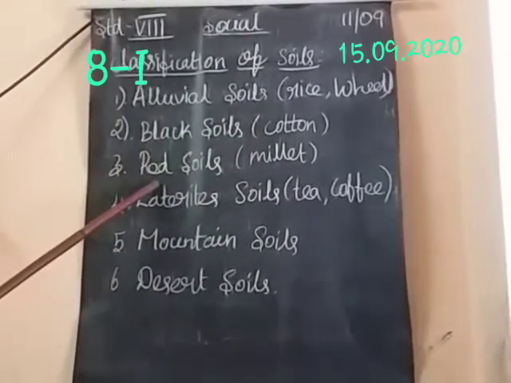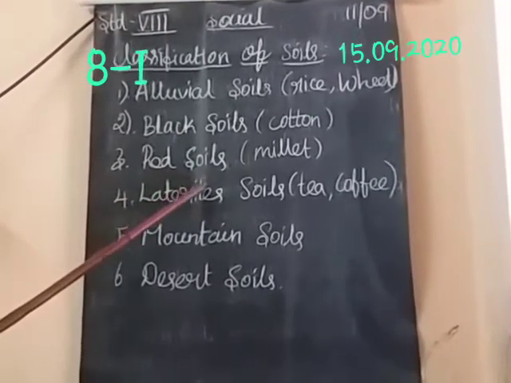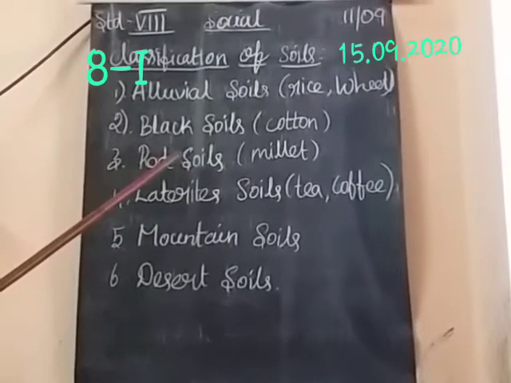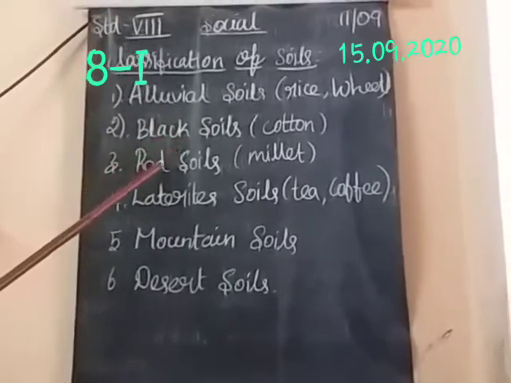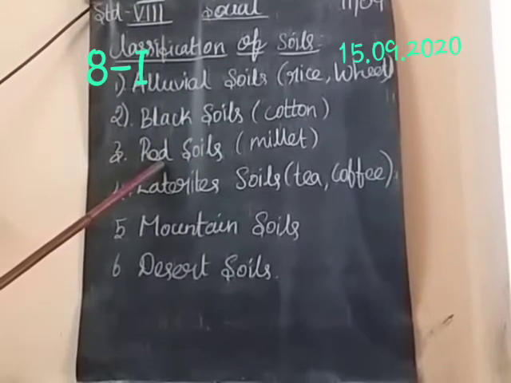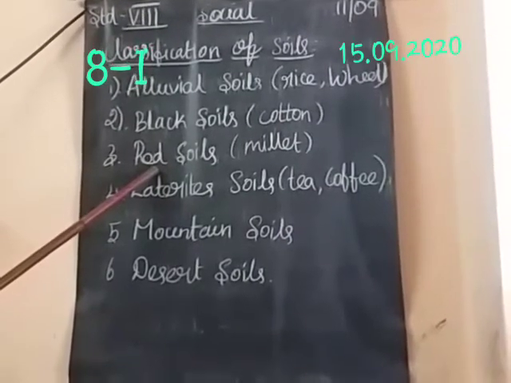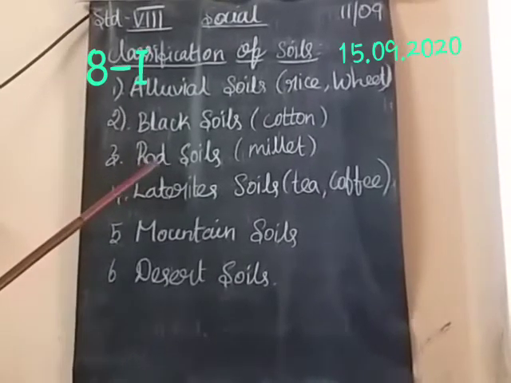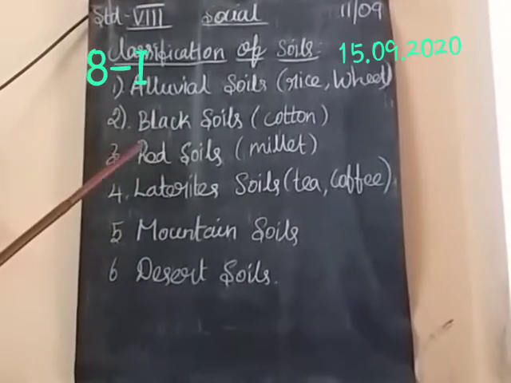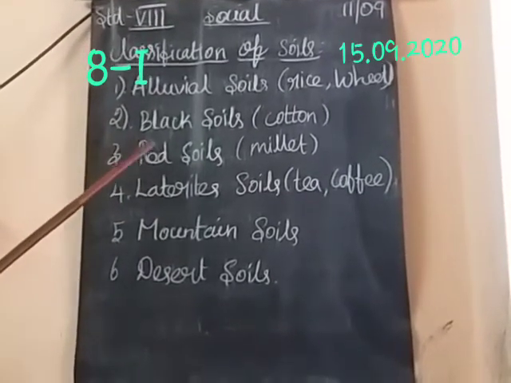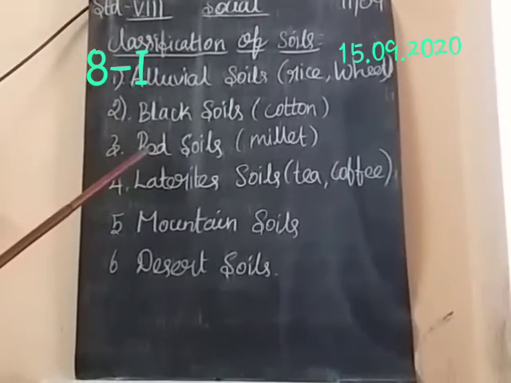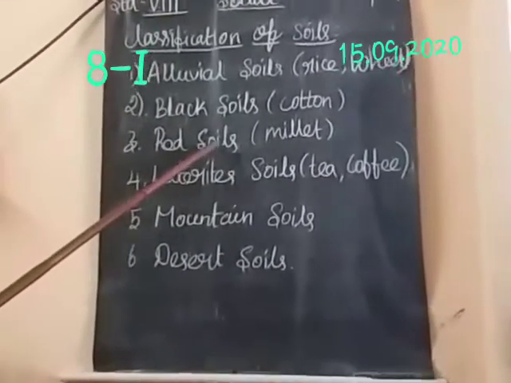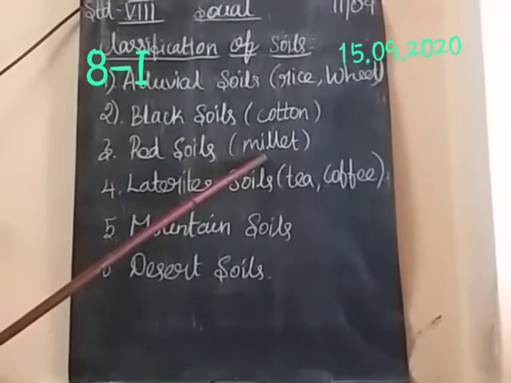And the next one is red soil. You all know red soil. These soils are formed by the weathering of metamorphic rocks. Black soil is formed by igneous rocks and red soil is formed by metamorphic rocks and crystalline rocks. The presence of iron oxide makes the soil brown to red in color. It is usually found in semi-arid regions. It is not a fertile soil. It is suitable only for millet cultivation. Is this clear for you?